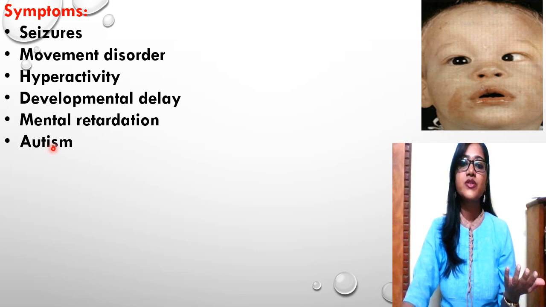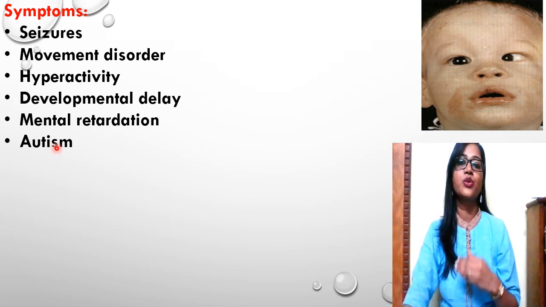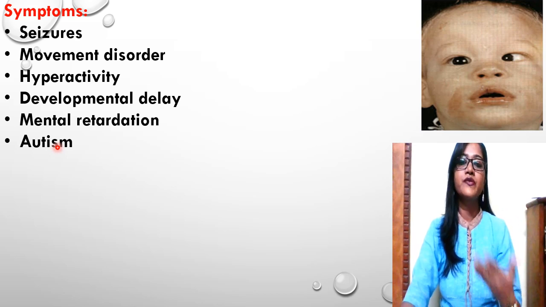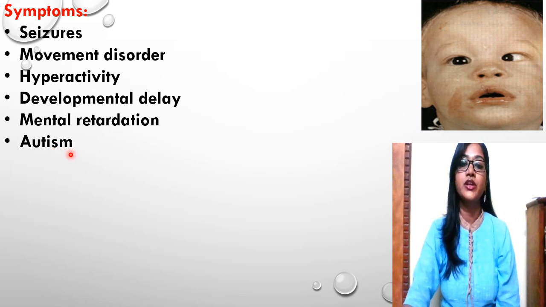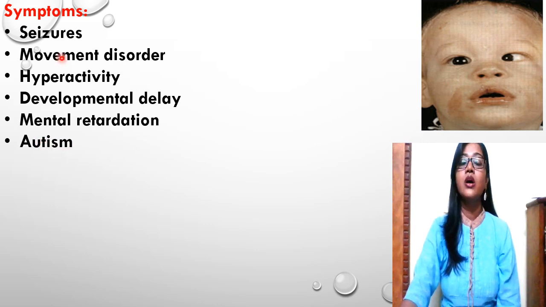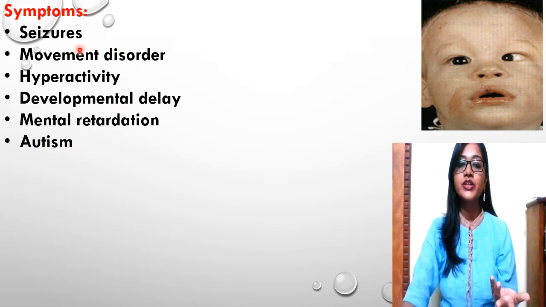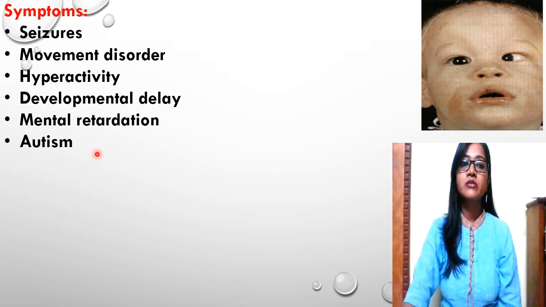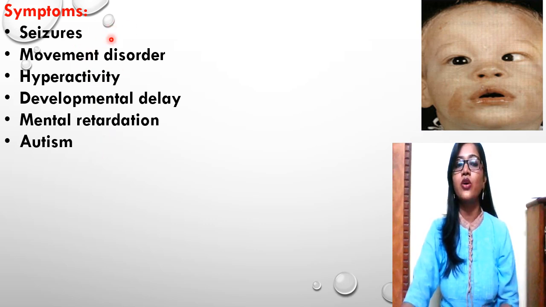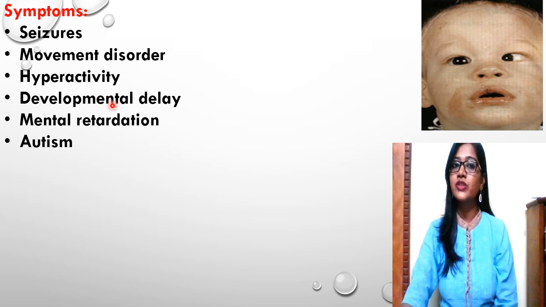Autism spectrum disorder impacts the nervous system and affects the overall emotional, social, physical health of affected individuals. So this autism is related to the nervous system. There is no nervous coordination properly, and all this is because of the accumulation of the phenylalanine and its derivatives, and it is all getting accumulated because that enzyme is not able to convert the phenylalanine into tyrosine. So these are all the symptoms.